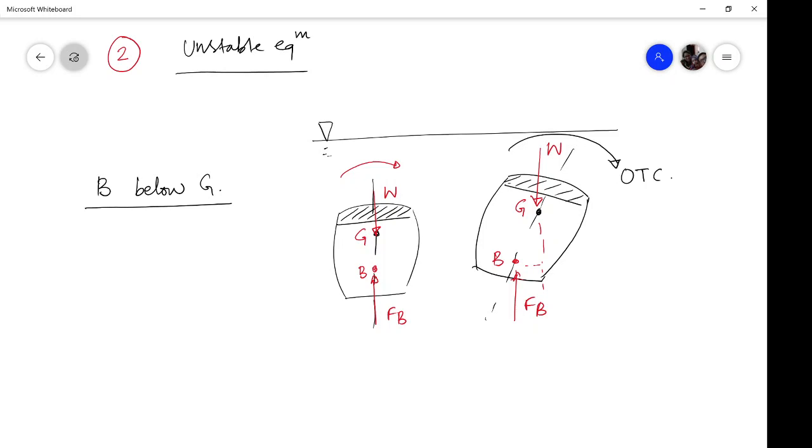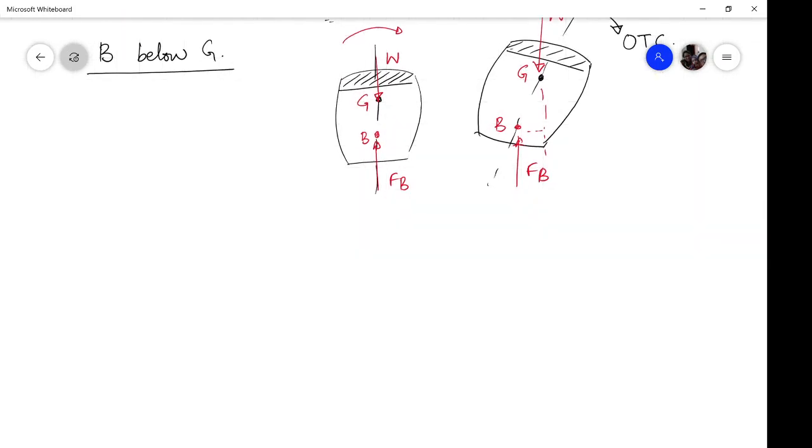What I mean is, if the center of gravity is lying above the center of buoyancy, then the body will try to come back, for a slight tilt or heel, to where its center of gravity again comes below, so that it attains a stable equilibrium. If the body has such a distribution of mass that the center of gravity is above the center of buoyancy, then that body will never be in stable equilibrium.